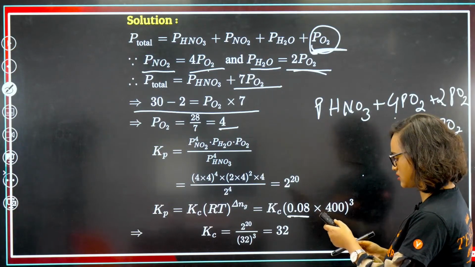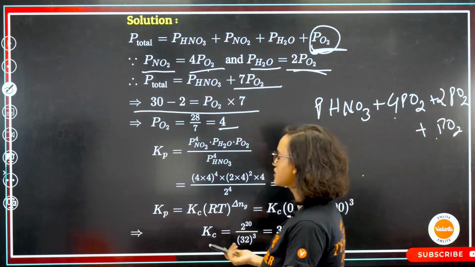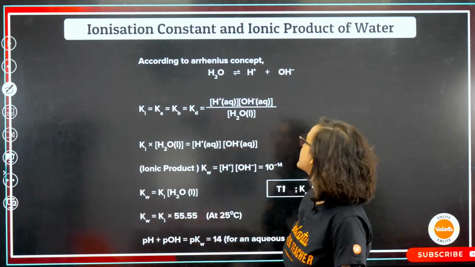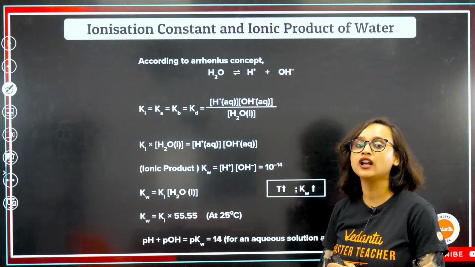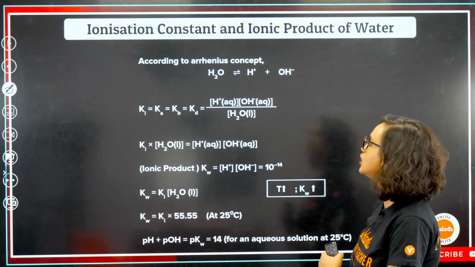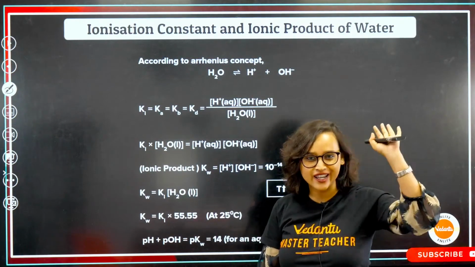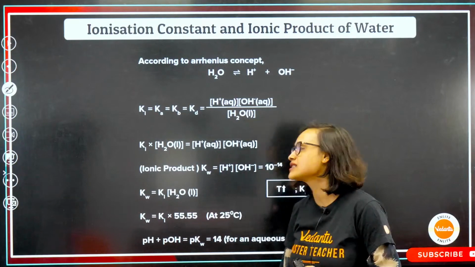What happened to this? Okay. Now this is not changing. Great. Okay. Ionization constant and ionic product of water. So if we have to calculate the ionization constant and ionic product of water, how will we do it? According to Arrhenius concept, a very age-old name that we have always heard, we come to this.